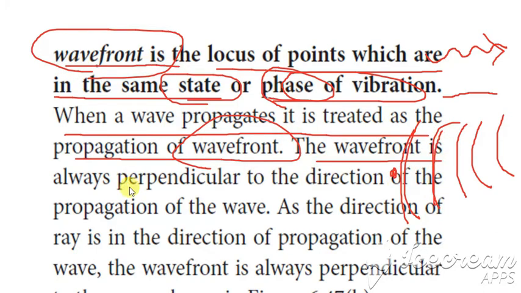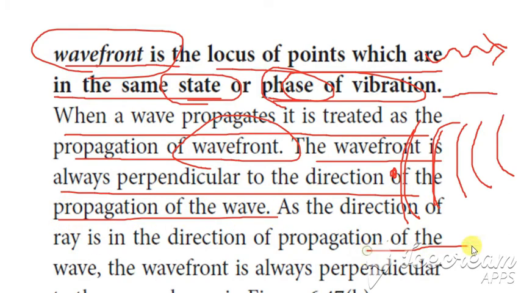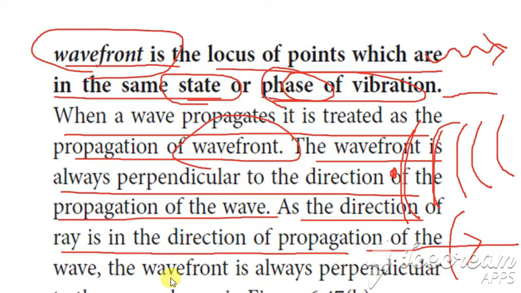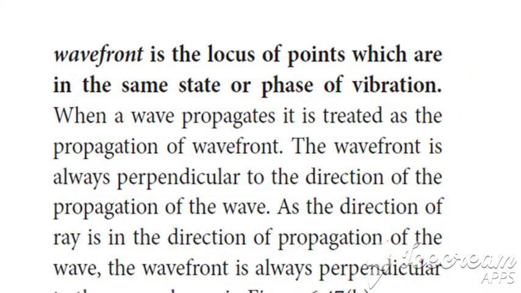The wavefront is always perpendicular to the direction of propagation of the wave. Suppose this is the direction of propagation, then this will be the wavefront. As the direction of the ray is the direction of propagation, the wavefront will always be perpendicular to the rays.